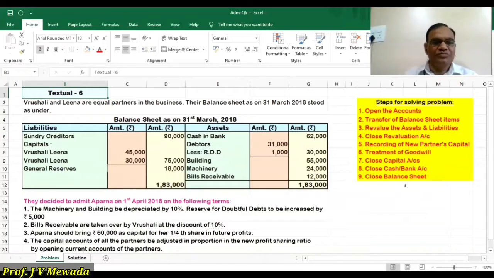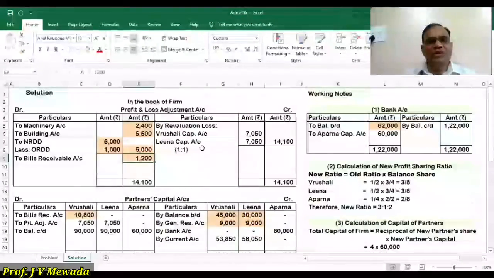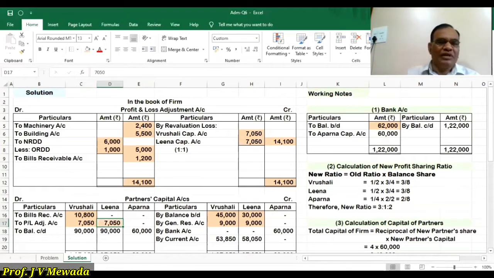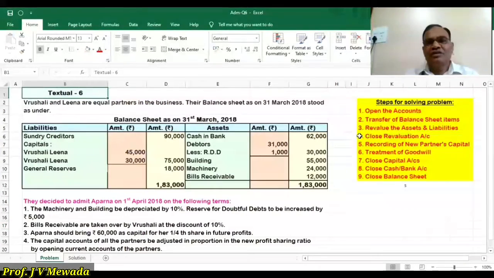Okay, both are over. So our profit and loss adjustment account debit side total is 14,100 and credit side is also 14,100. So there is a loss of 14,100 which we are distributing between both the partners equally. So we have to debit both the partners. Vrushali is debited and Lina is also debited. So our step number 3 is over.